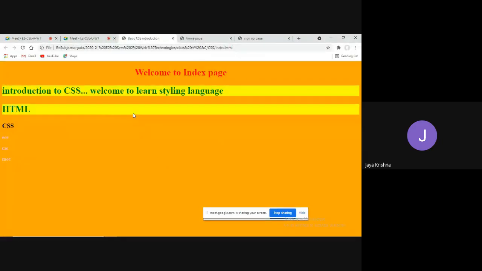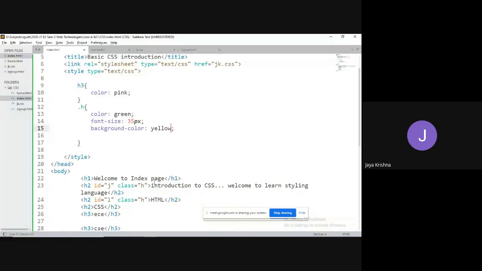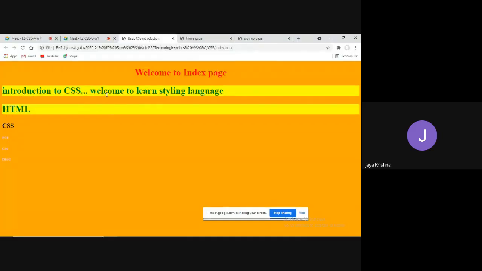What happened? Yes. So these three properties I am trying to apply to this introduction to CSS as well as HTML. First I need to access those elements. As I access with respect to class name, I need to write the dot operator followed by H. That will be applied to all of them.